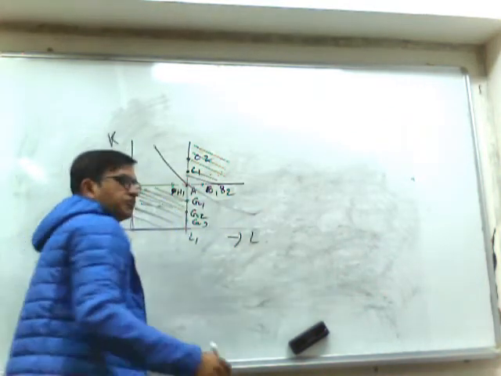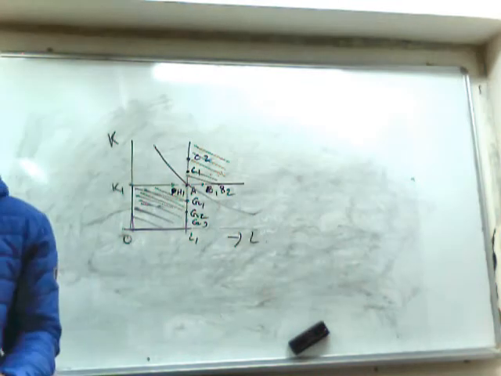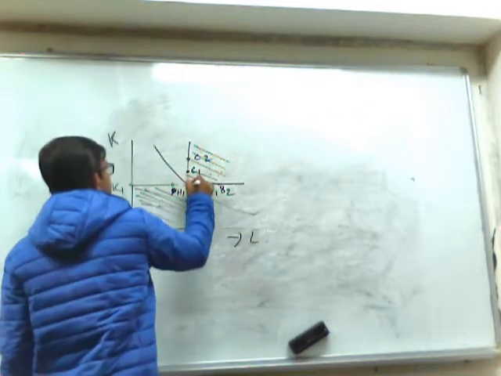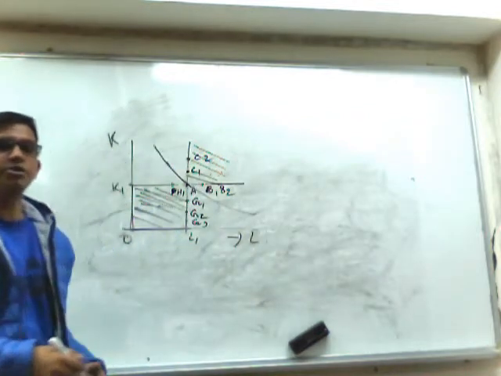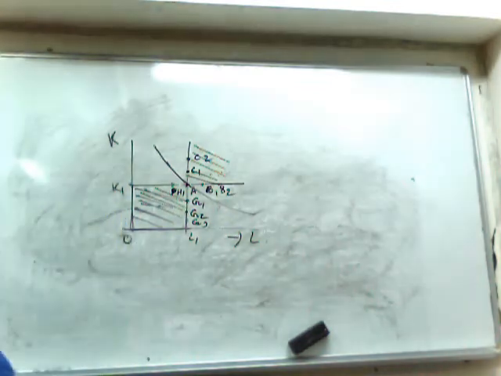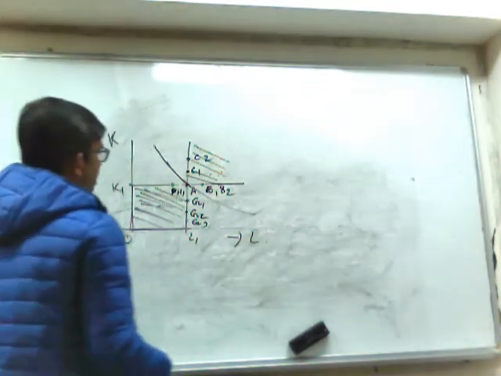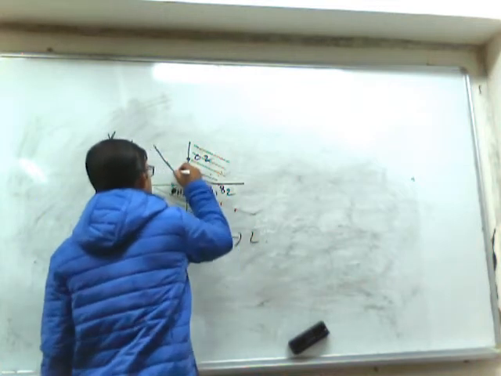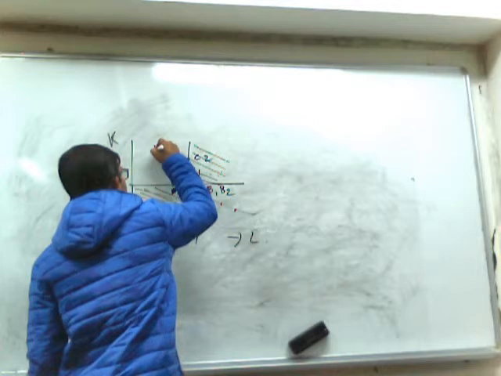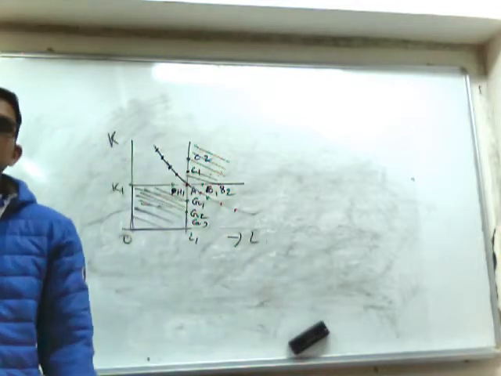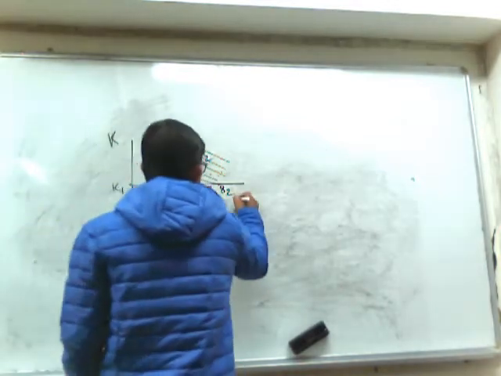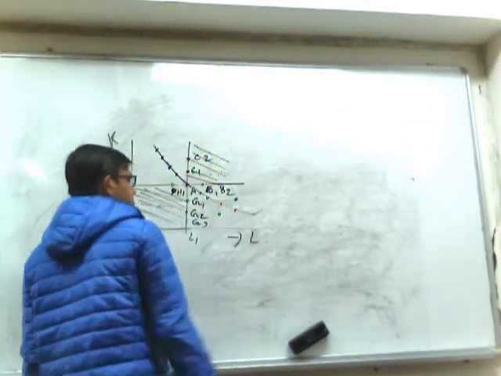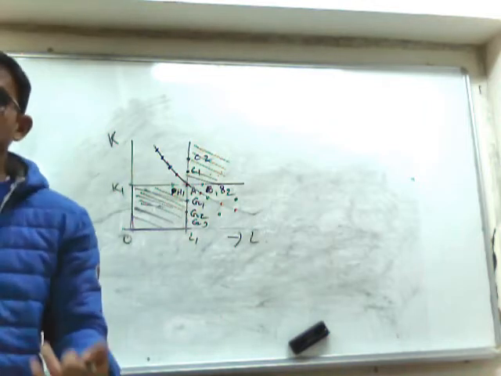So whenever I am simply increasing the amount of labor, I have to reduce the amount of capital. Or if we move in this direction, whenever I am reducing the amount of labor, I have to increase the amount of capital. So this is called isoquant or producer's indifference curve. All points on the isoquant will indicate same level of output. So any point at the right side of the isoquant will indicate higher level of output and any point at the left side of the isoquant will indicate lower level of output.